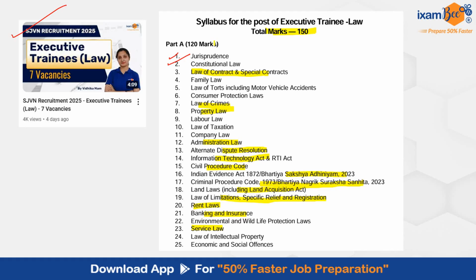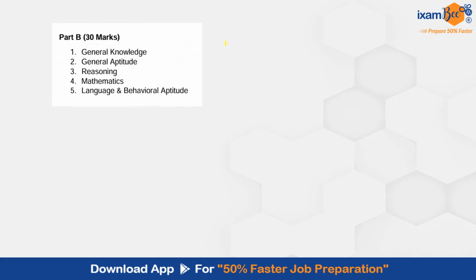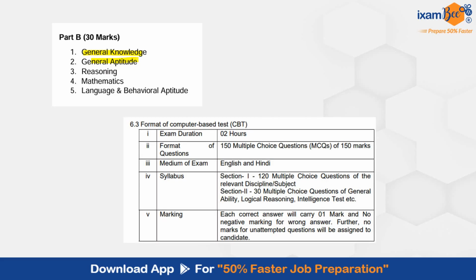The total paper is of 150 marks, out of which 120 marks are for part A, which is the legal portion. For part B, there are 30 marks and you can expect questions from general knowledge, general aptitude, reasoning, mathematics, and language and behavioral aptitude. Let's quickly look at the exam pattern once.